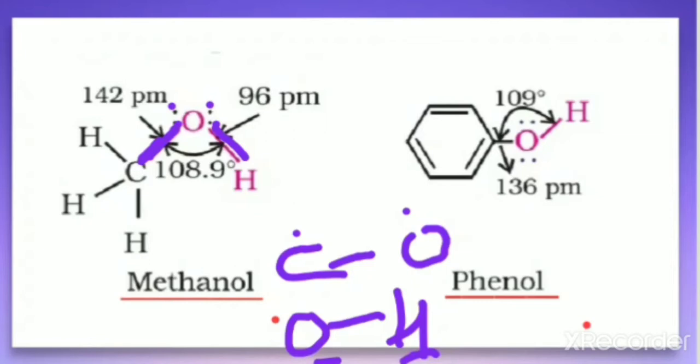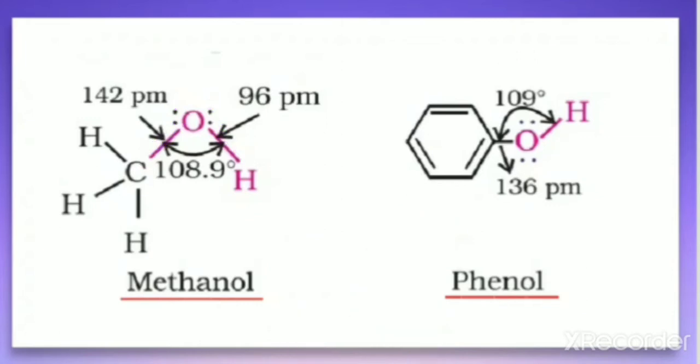In the case of haloalkanes and haloarenes, we find there is only a single polar bond, but in this case there are two polar bonds. The same in the case of phenol, you can find two polar bonds, the CO polar bond and the OH polar bond.